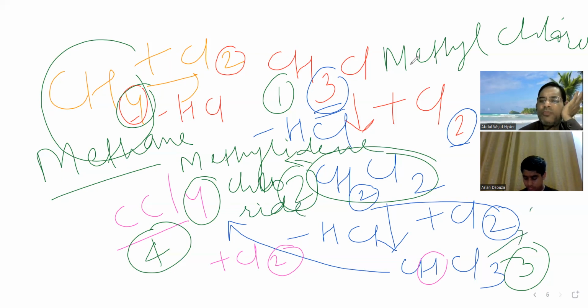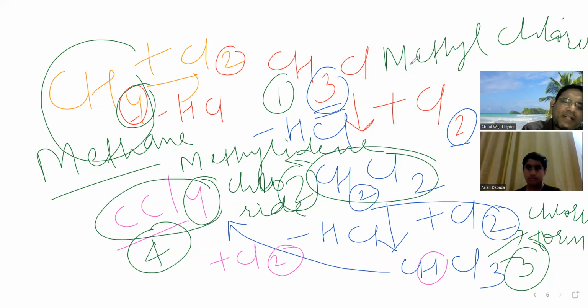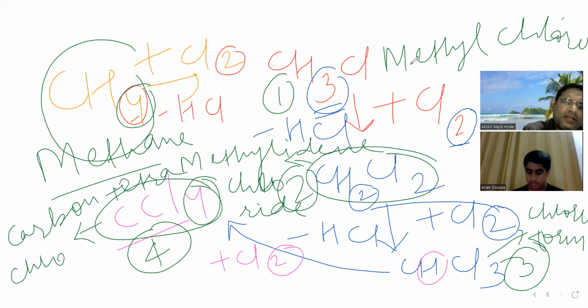This was chloroform. Chloroform. And what about this one? This was carbon tetrachloride. Carbon tetrachloride.